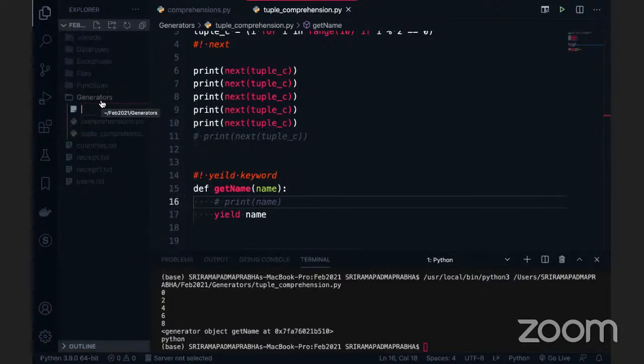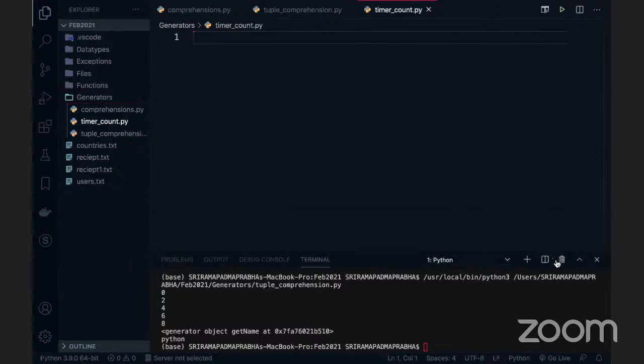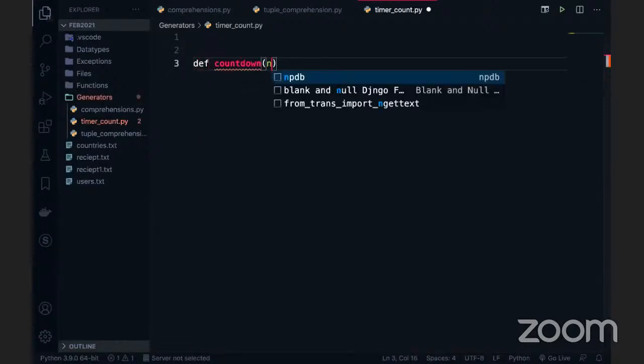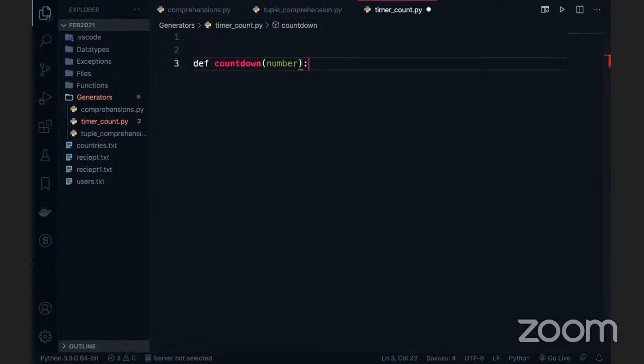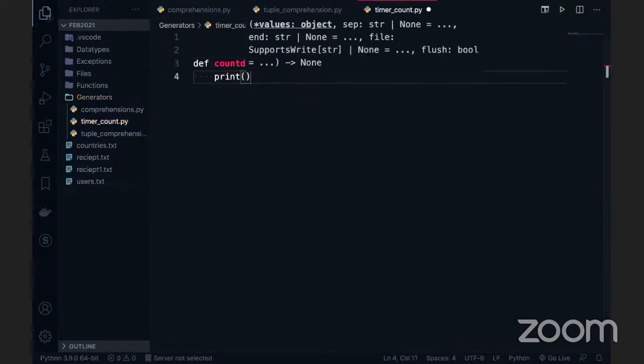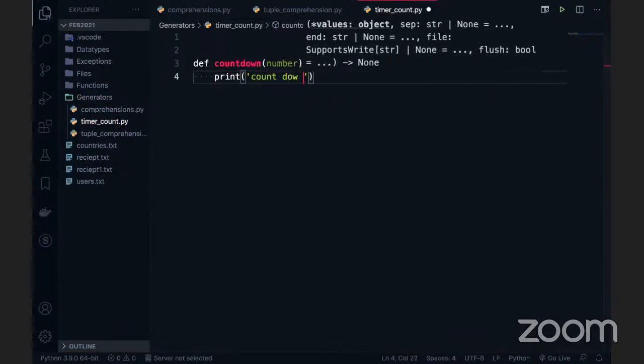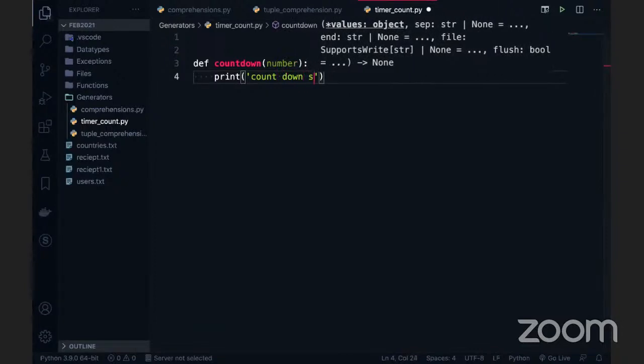I'm going to create a timer here, timer count.py. I'm going to write the code a little fast, you just try to understand it because you already know the basics. The function name is countdown, and inside that I'll pass some numbers. I'm going to give a simple string here to print: countdown starts.